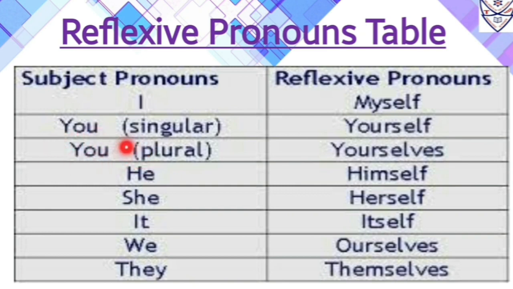Then you. Over here, you is a pronoun which stands for the plural form in the sentence as well as it is also used as a subject in the sentence. Now with you, when it is in plural form, we use yourselves as a reflexive pronoun in the sentence, which again stands for the plural form and it is used as an object in the sentence. He. Over here, he is a pronoun which is used as a subject in the sentence and with he we use himself as a reflexive pronoun in the sentence as an object.